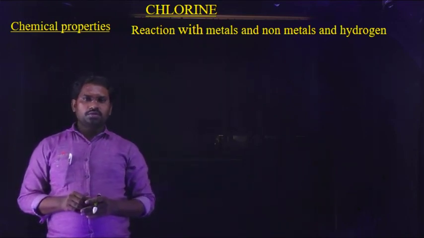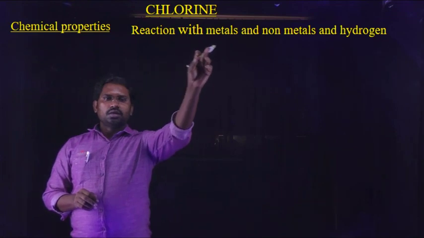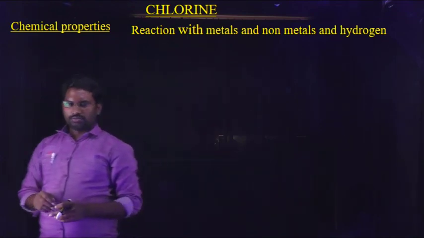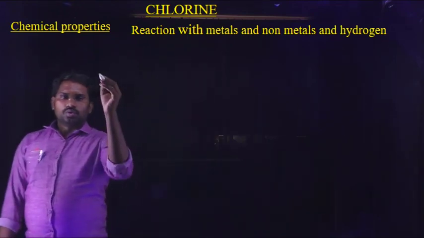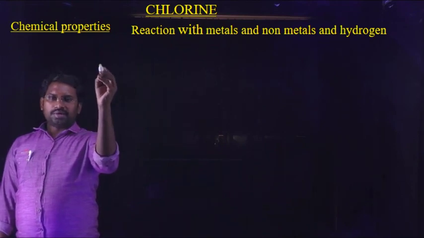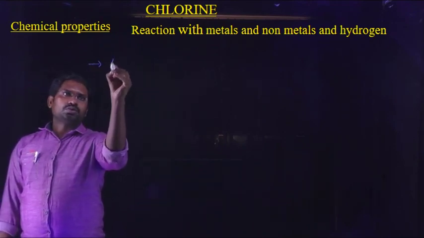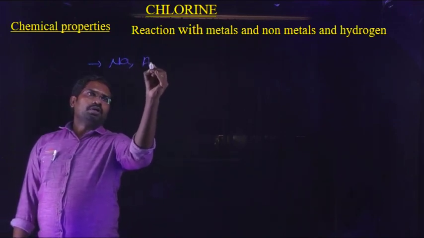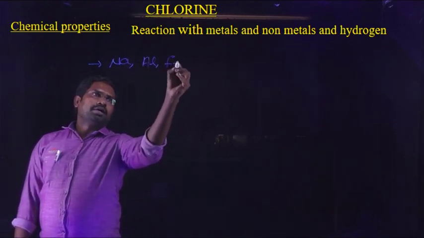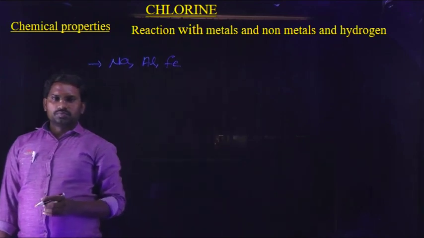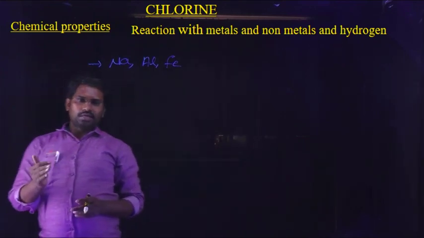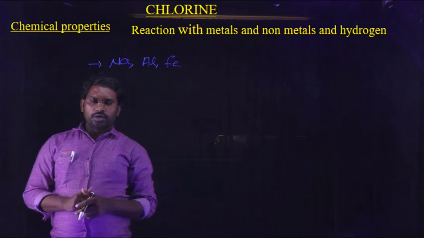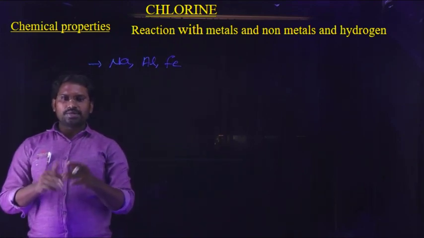In that, first is reaction with metals, non-metals and hydrogen. Chlorine reacts with some metals like sodium metal, aluminum metal and iron metal, and non-metals. They form their respective chlorides.